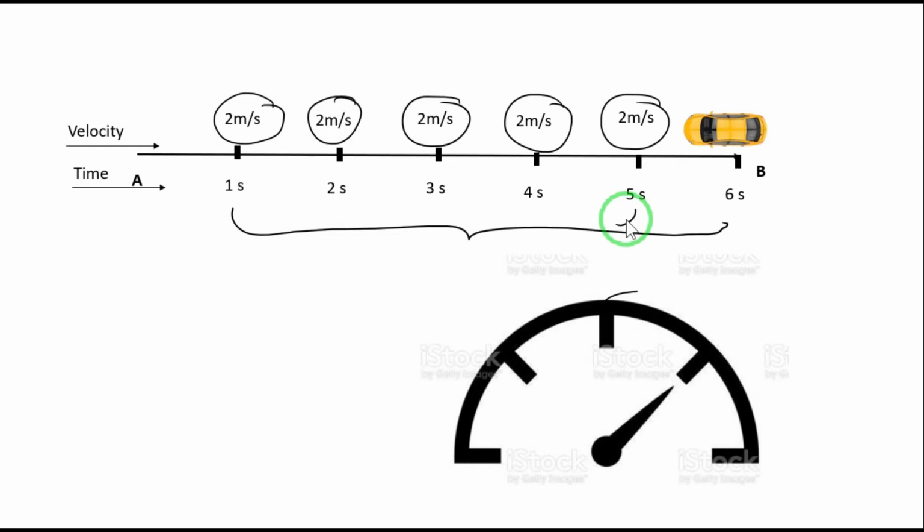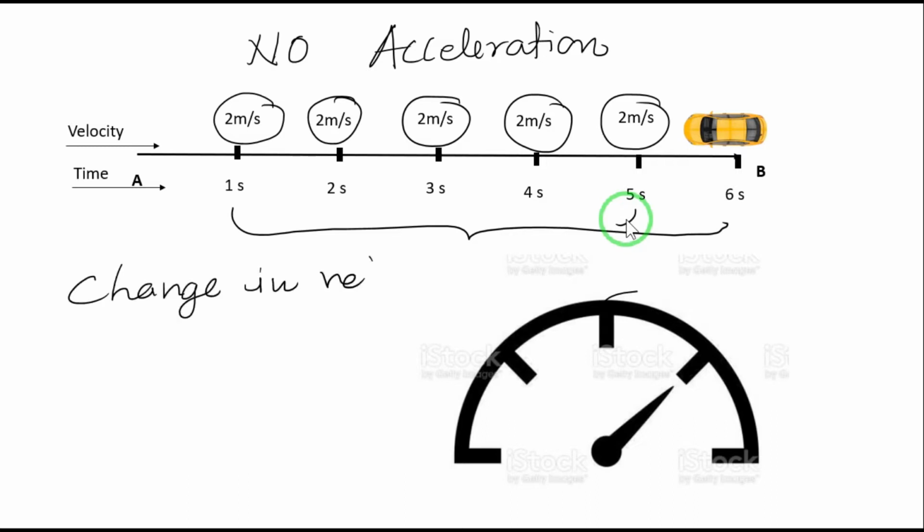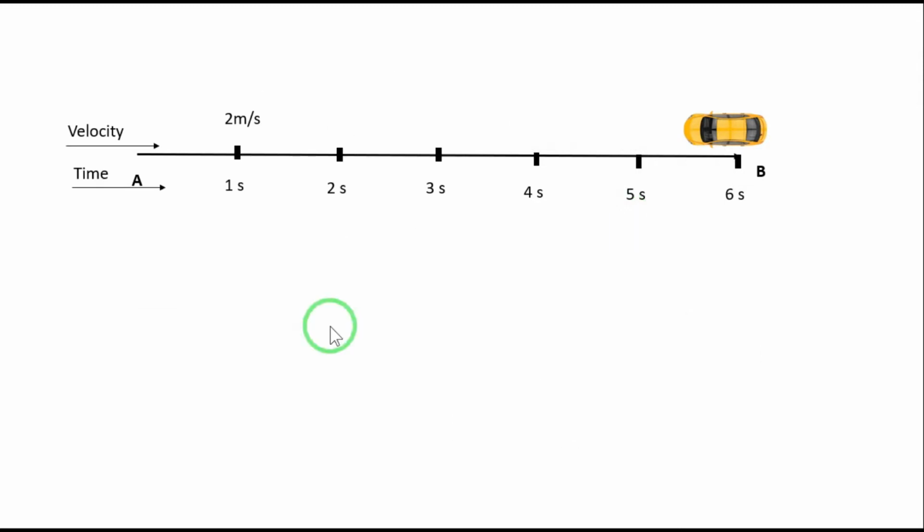If that is the situation, do we have acceleration here? No, there is no acceleration. Why is there no acceleration? Because acceleration is due to change in velocity. Do we have a change in velocity in this? Velocity remains constant and therefore there is no acceleration, right? So one thing is very clear: to have acceleration we should have a change in velocity. So keep this in mind. Let us take another example.